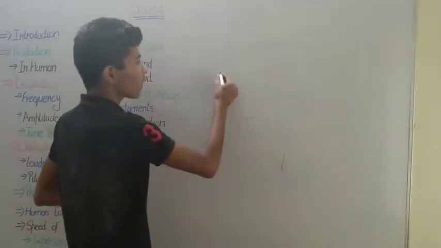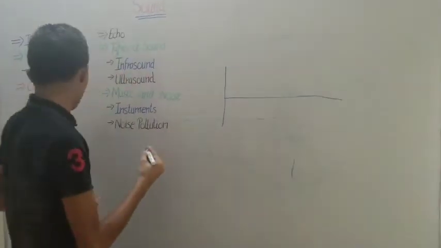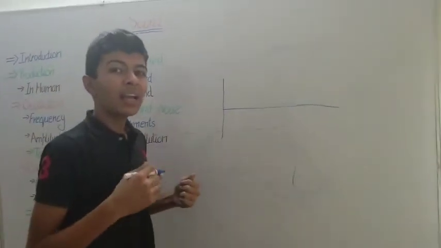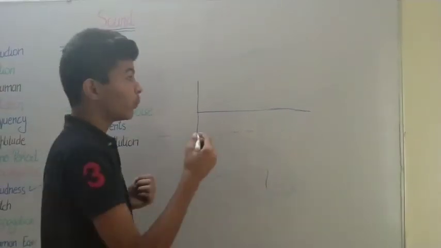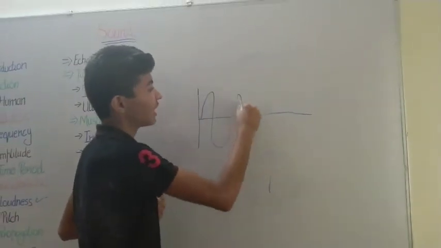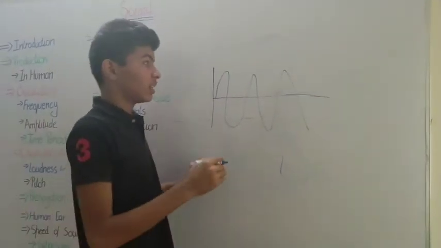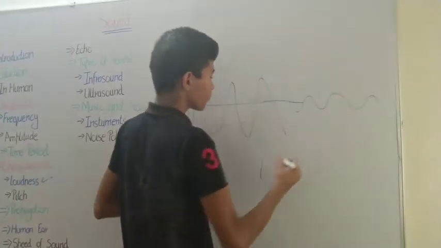So first, let's learn about loudness. What is loudness? In most recordings of sound, when you speak louder, the waves start going higher. But when you start speaking slowly, the wave starts going lower and lower.